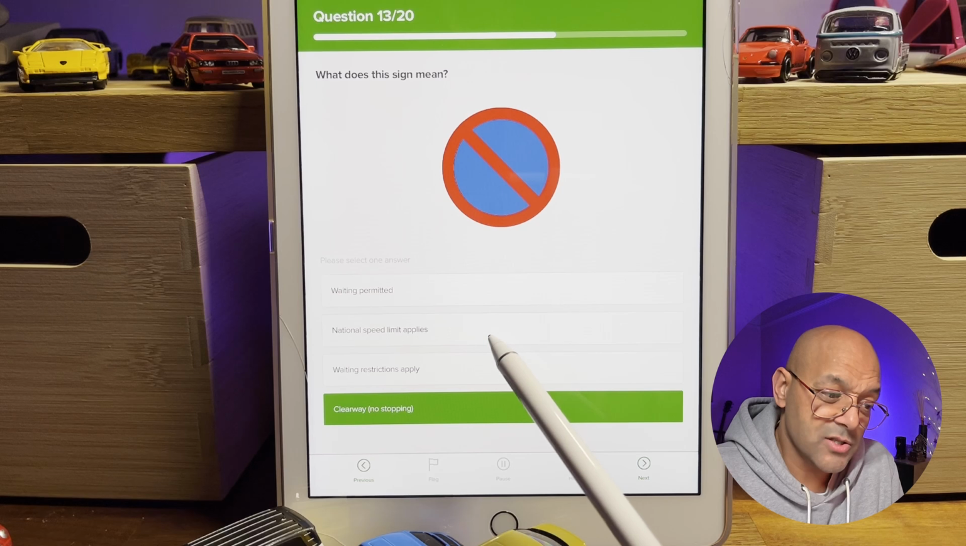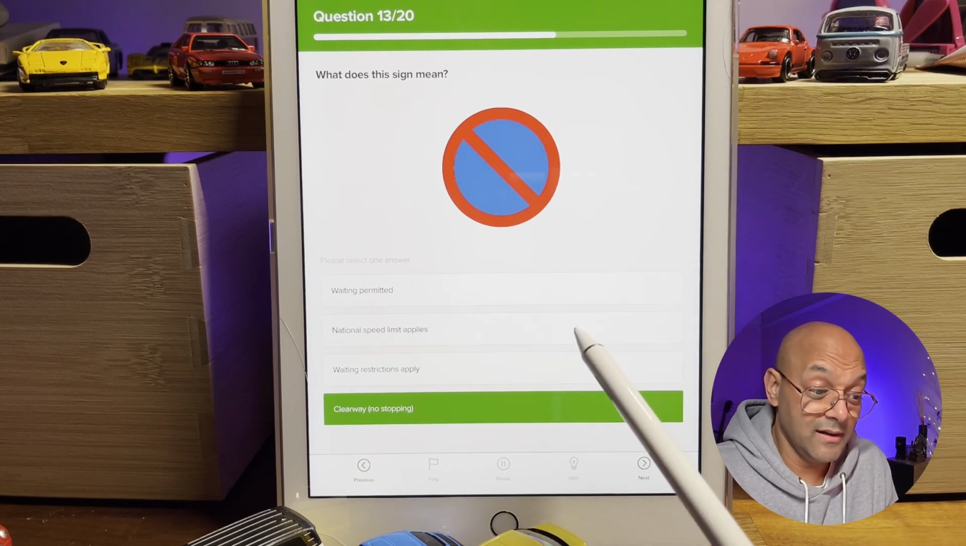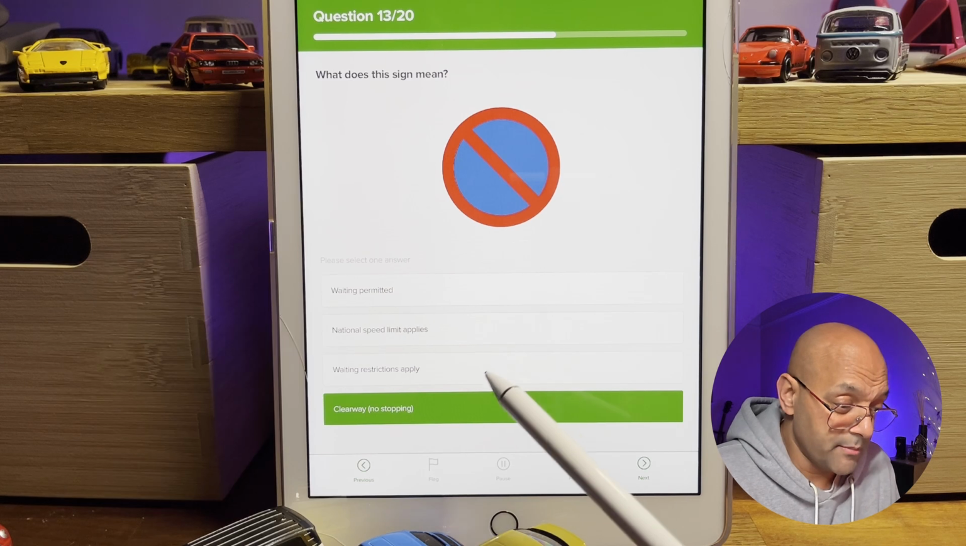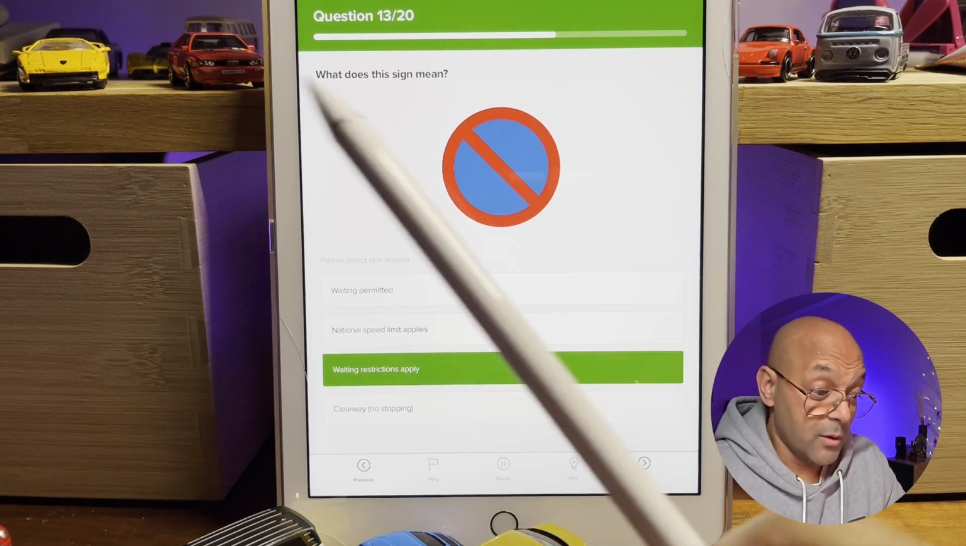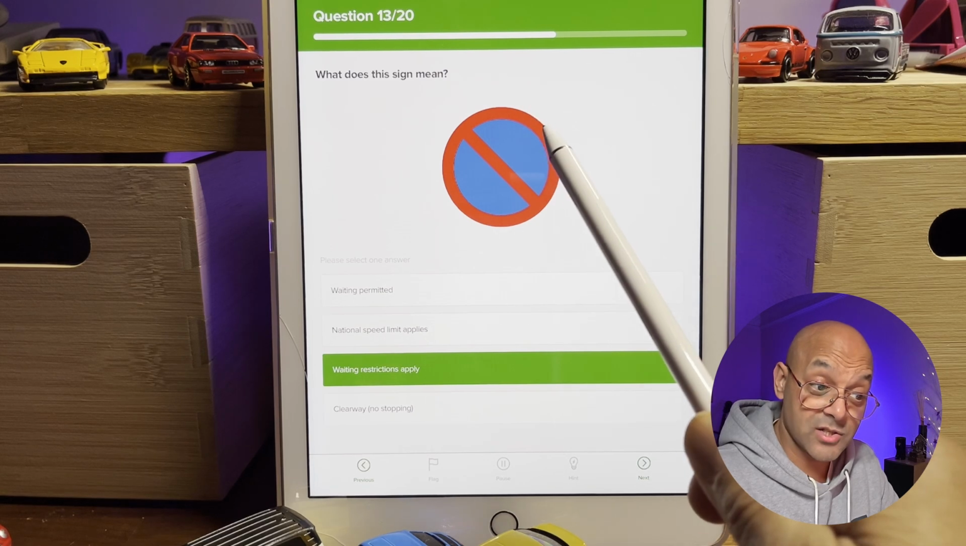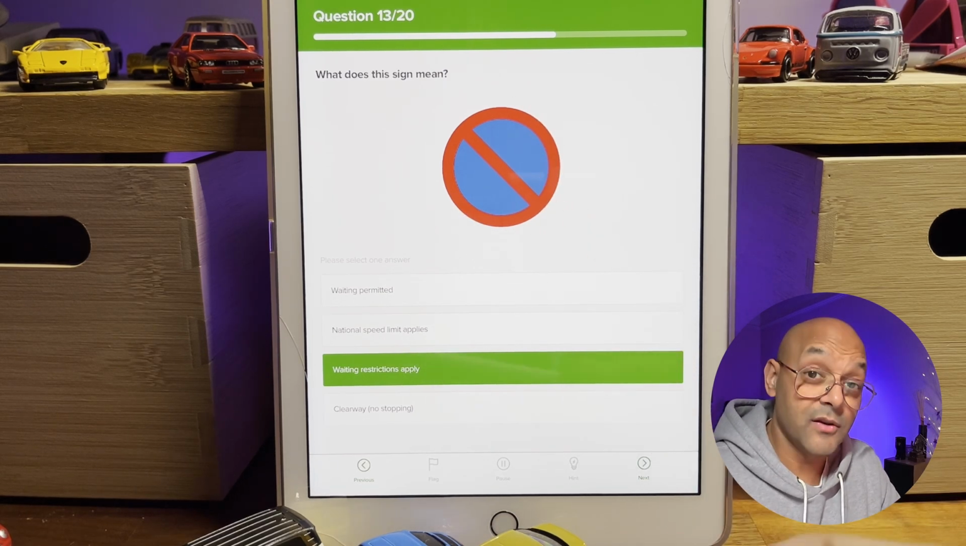Waiting permitted, national is not a national speed limit sign. A national speed limit sign will be on a white background with a black stripe. Waiting restrictions apply. Right, so we know it is waiting restrictions apply, whereas the other one with the extra red line on it is no stopping.